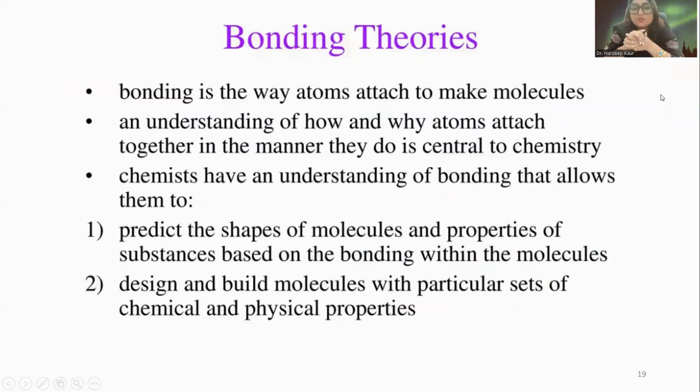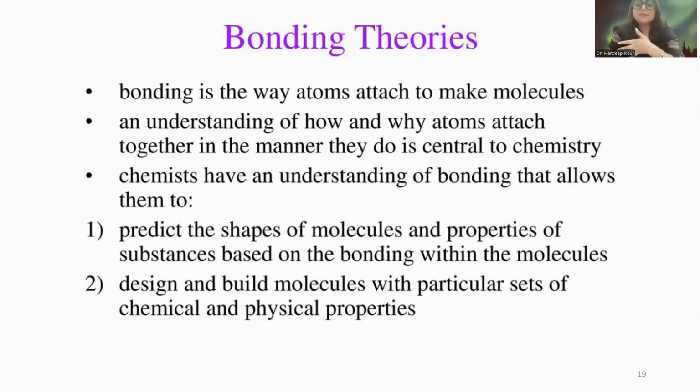So let's come to the bonding theories that we have to learn, because atoms connect with each other by some bond. It can be a covalent bond, an ionic bond, or a coordinate bond. Different types of bonding will be there.